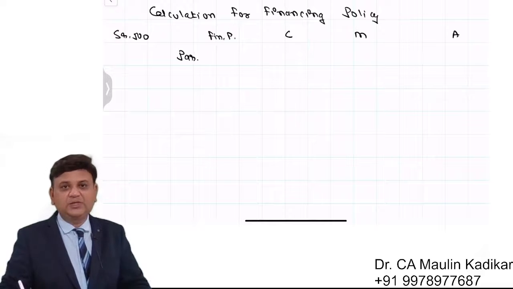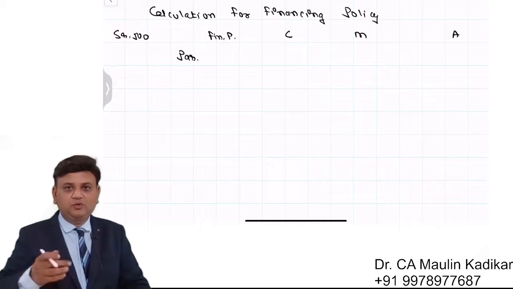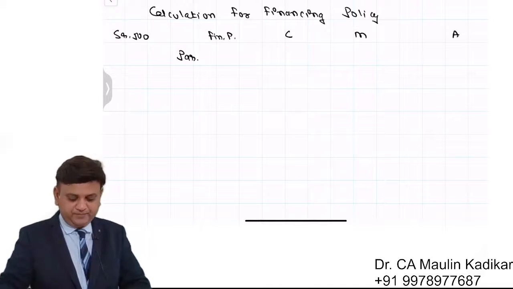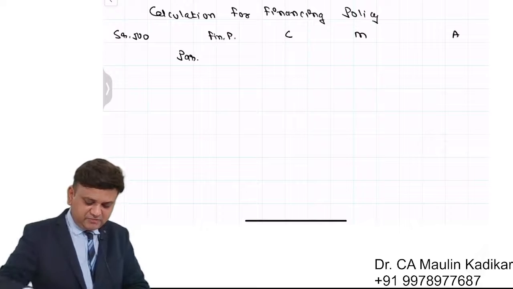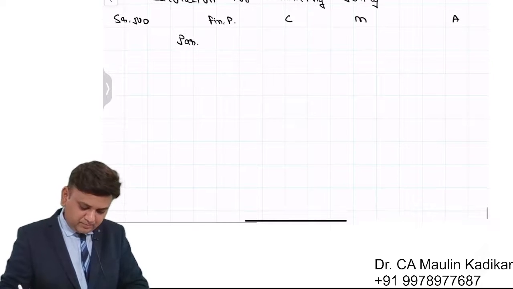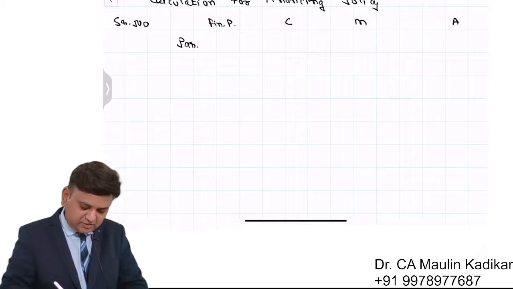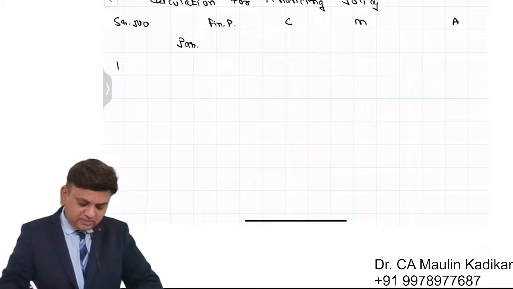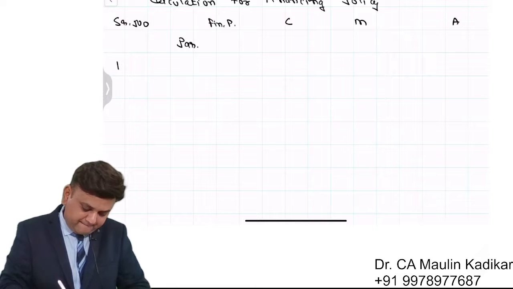Again, I will give explanation of the first one only, that is conservative. Then I would like you to do moderate, then I will do aggressive. This is the sequence in which we'll do the answer. I request all of you to pay attention. You visualize the asset side of the balance sheet. So in row number 1, I am writing fixed asset.